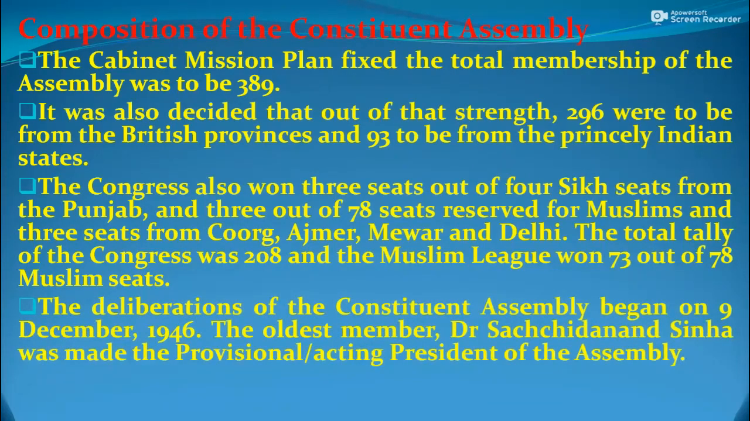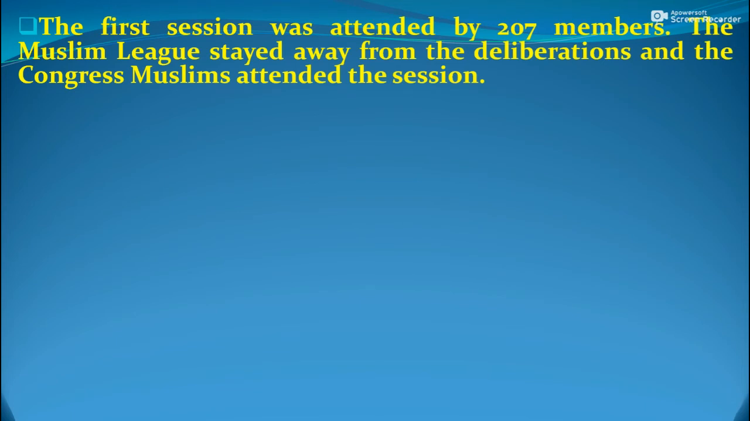The deliberation of the Constituent Assembly began on 9th December 1946. The oldest member, Dr. Sachchidananda Sinha, was made the provisional or acting president of the Constituent Assembly. The first session was attended by 207 members. The Muslim League boycotted the deliberations, while the Congress Muslims attended the session.